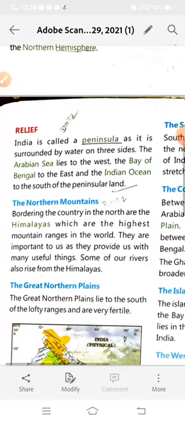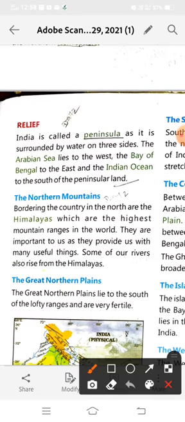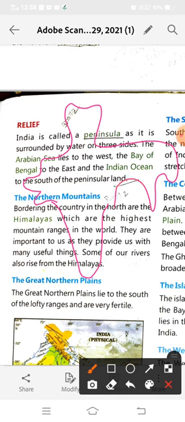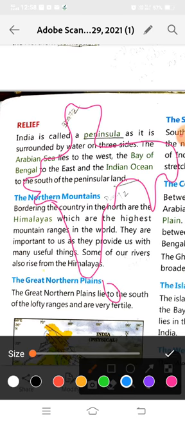See, this is the location of India. This is our India. Okay, and India has water on three sides. Here is the Arabian Sea, here is the Indian Ocean and here is the Bay of Bengal.